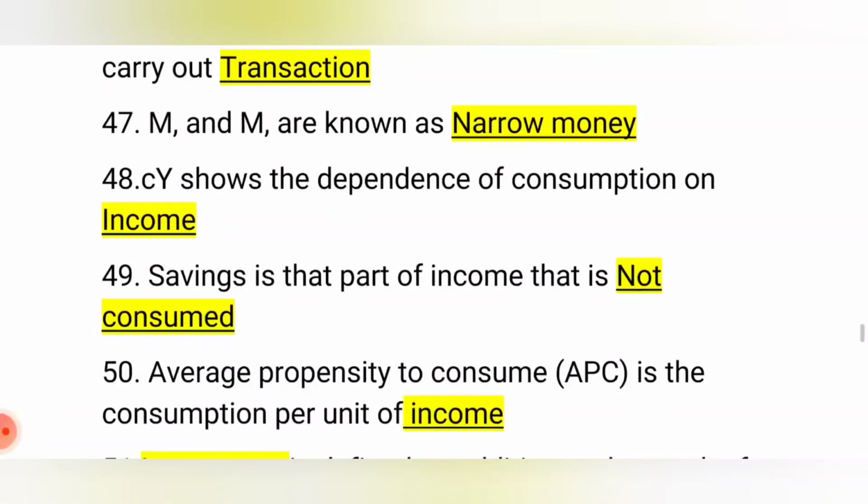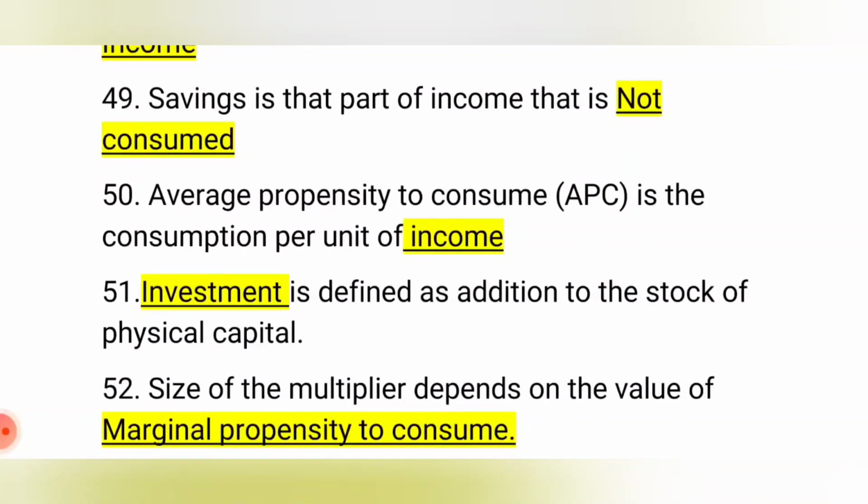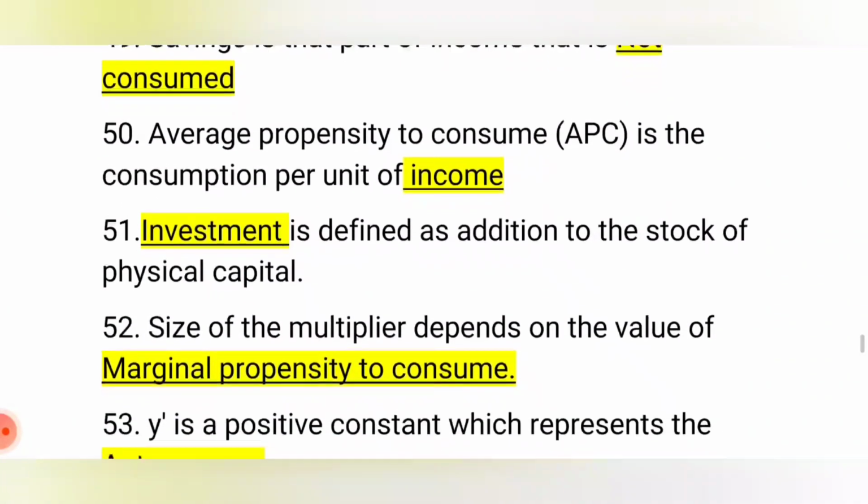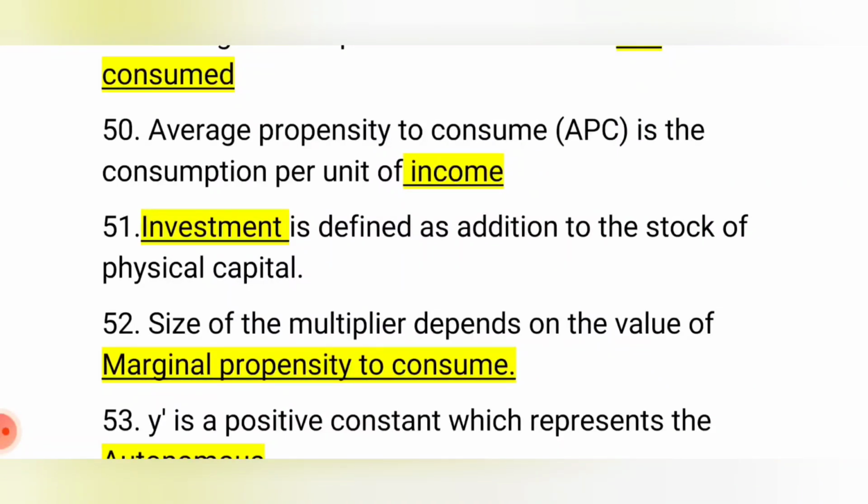CY shows the dependence of consumption on income, because CY is induced consumption. C bar is autonomous consumption, which is not dependent on income. CY is consumption which is dependent on income. As income increases, consumption also increases. Saving is the part of income that is not spent or consumed. Average propensity to consume is the consumption per unit of income. Investment is defined as addition to the stock of physical capital.